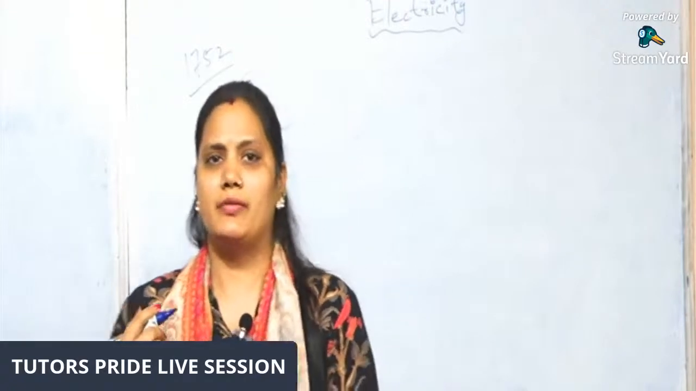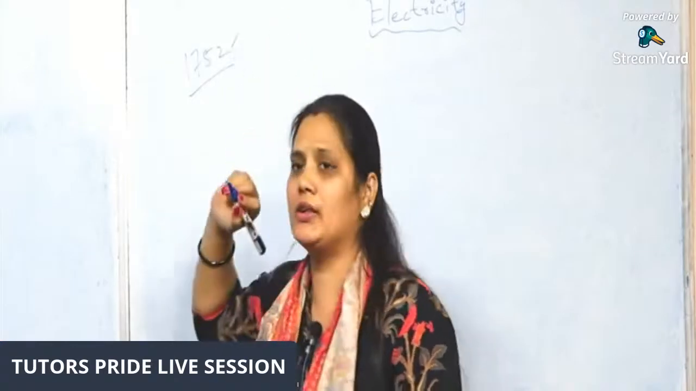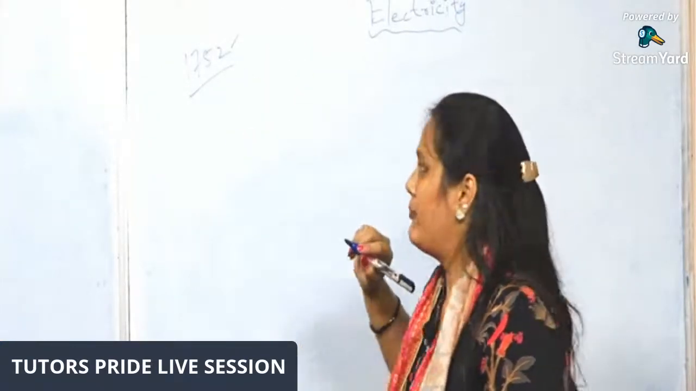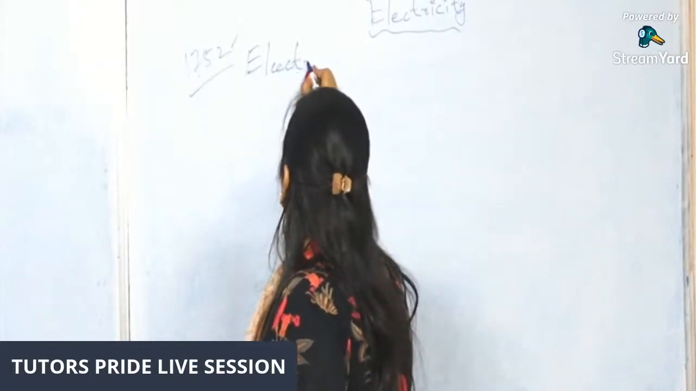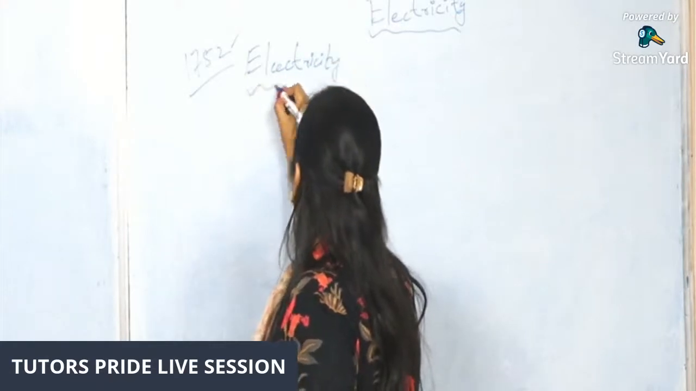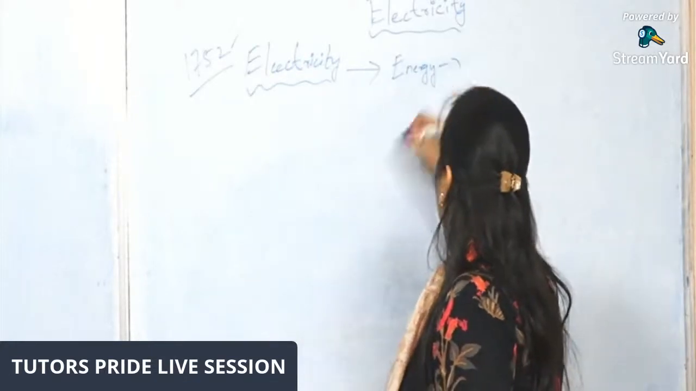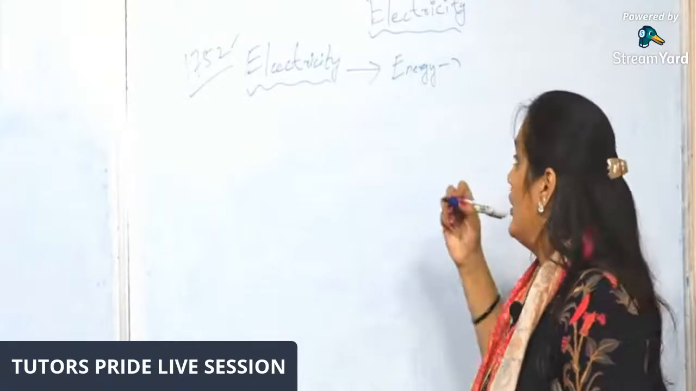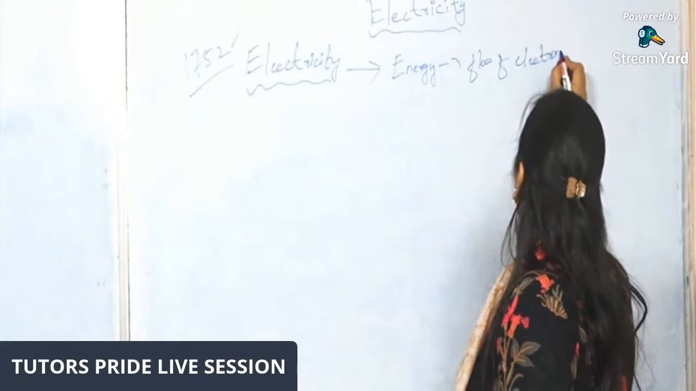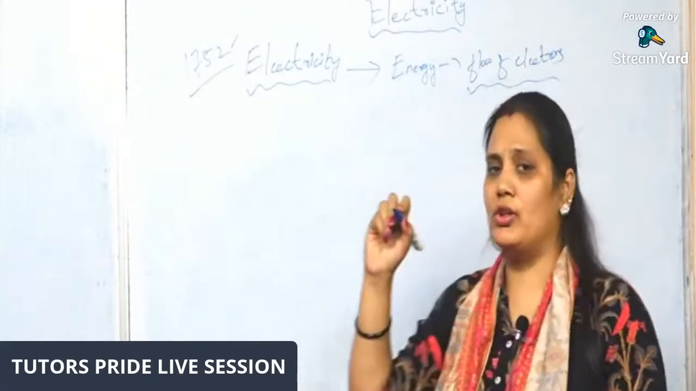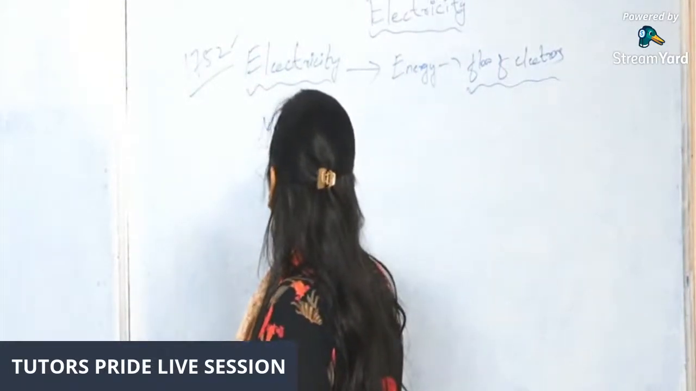So we can't imagine our lives without electricity. So thanks to Benjamin Franklin, who discovered electricity in the year 1752. Okay, so I'll tell you what is electricity. Electricity is nothing but a form of energy which involves the flow of electrons. Or else we can say electricity is made up of matter.